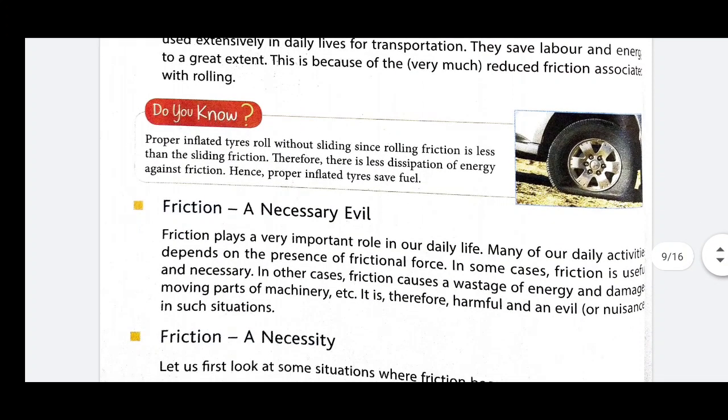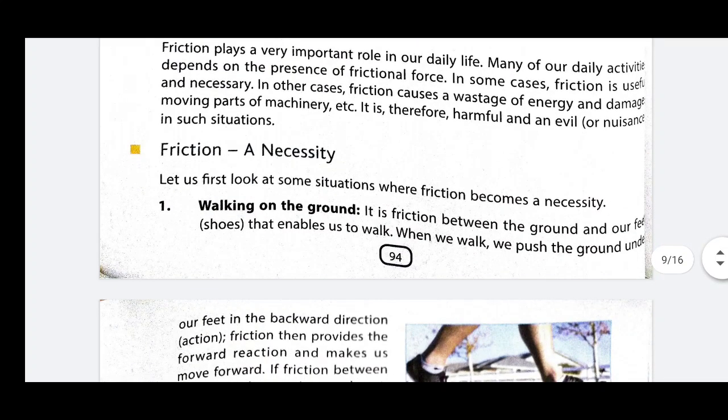Now, one more question arises here. Is friction necessary for us or evil for us? At first, I am going to discuss that friction is a necessity for us. Whenever we have to walk on the ground, friction helps us in walking on the ground.